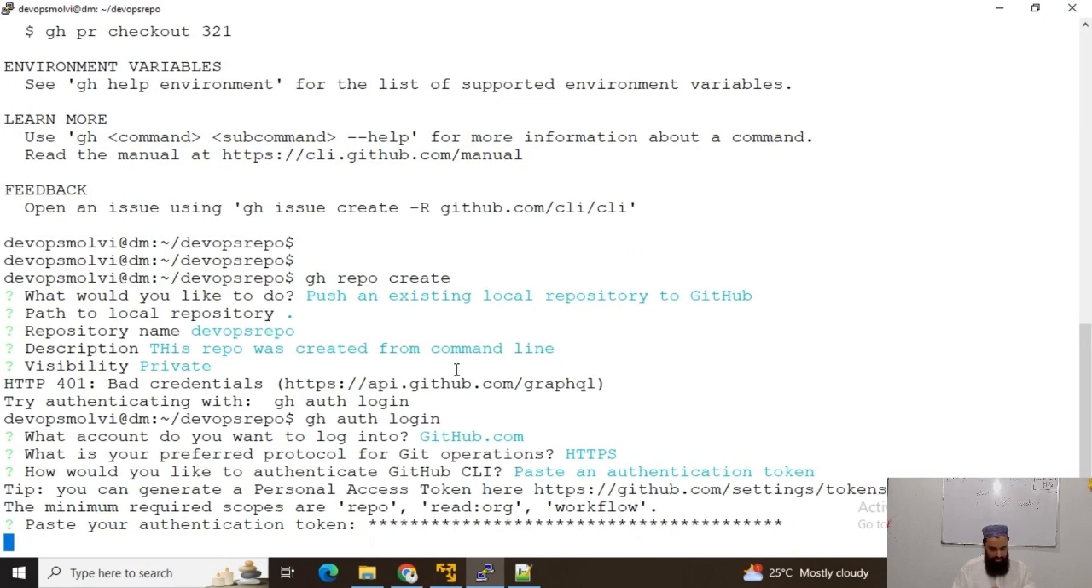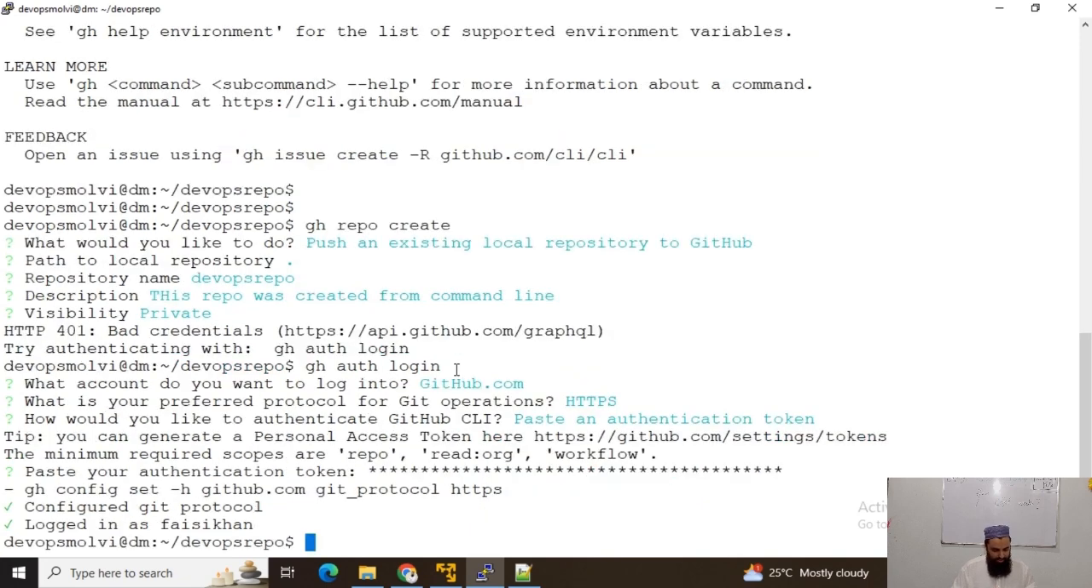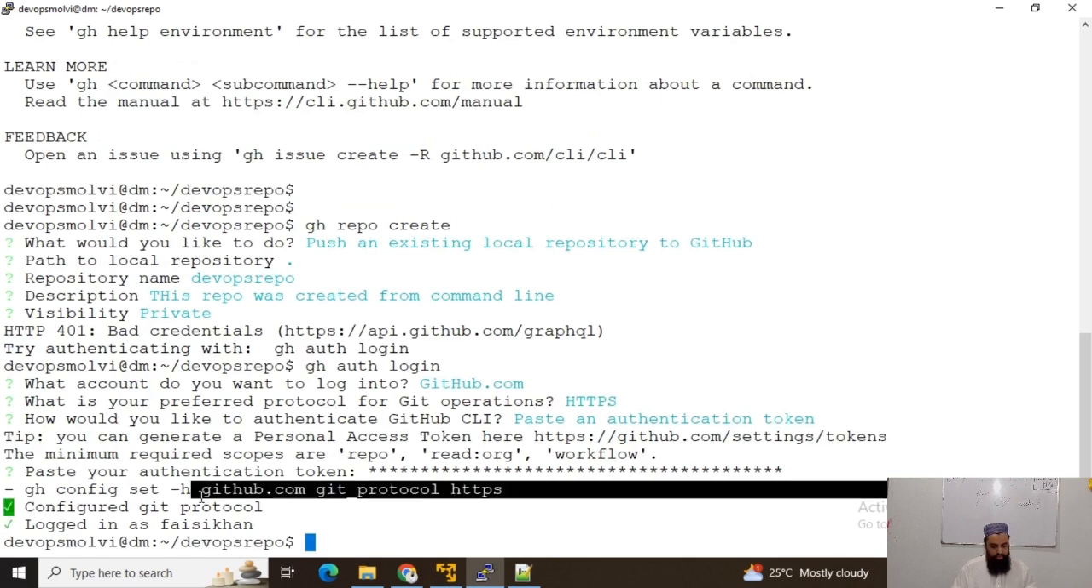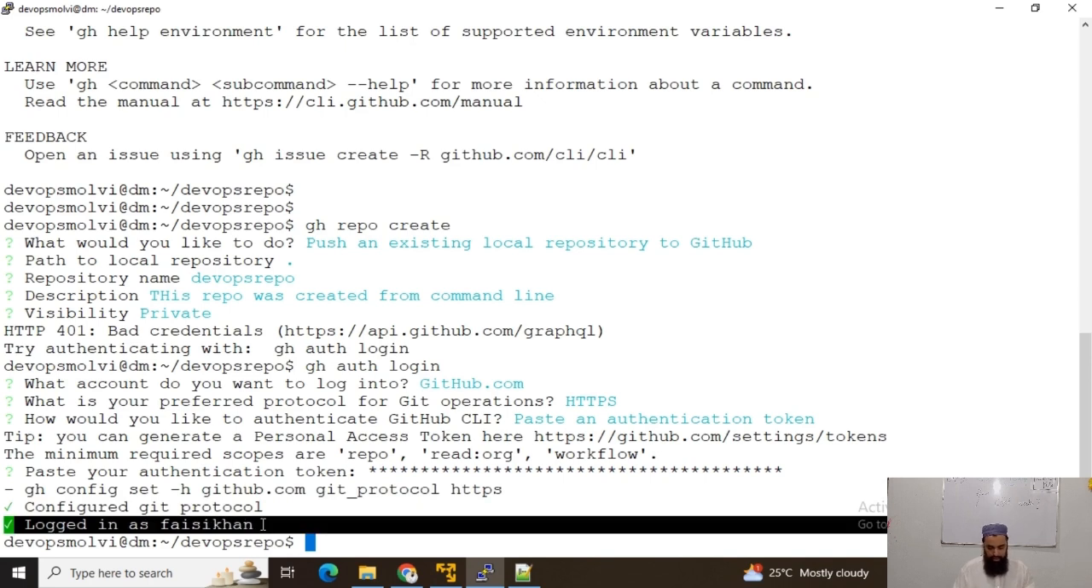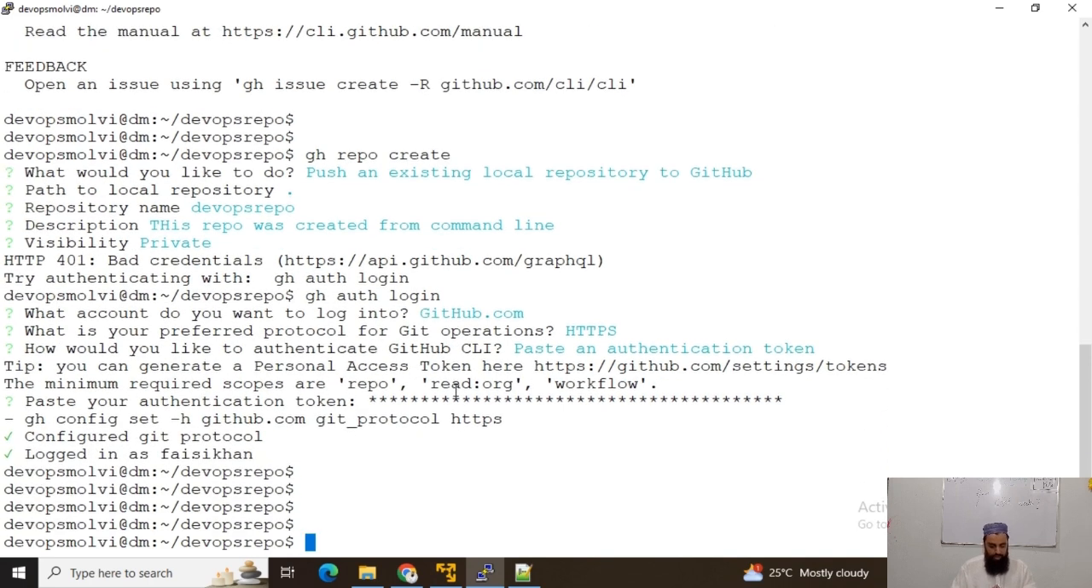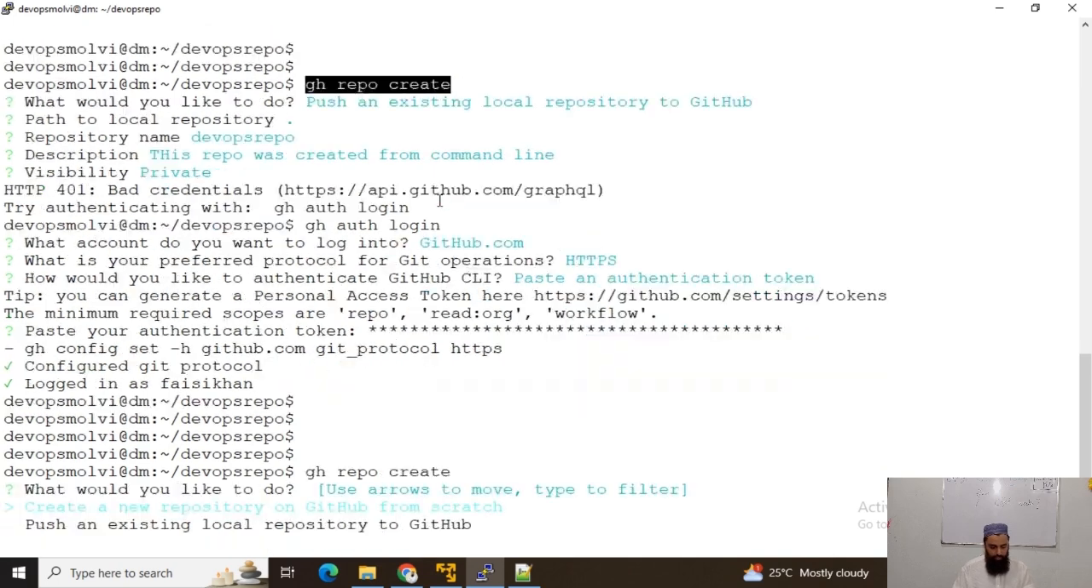Now let's see what is going to happen. Okay, so you can see that our Git protocol has been configured and we have logged in as Fasihan. So this is my account username. Now I can run this command to create the repository again. So GitHub repository, create a new repository or push an existing repository.